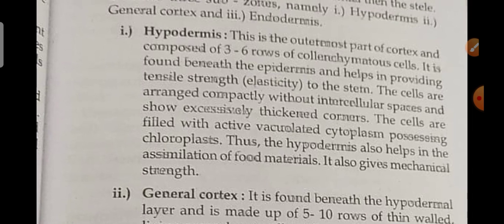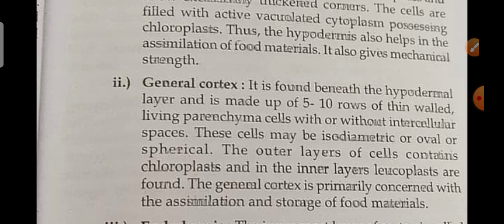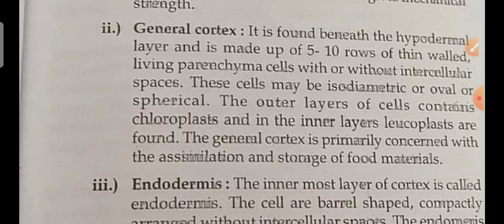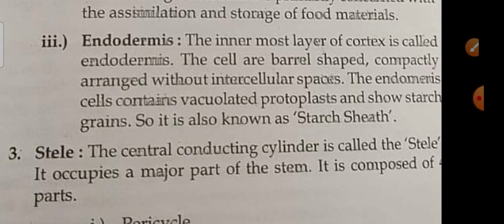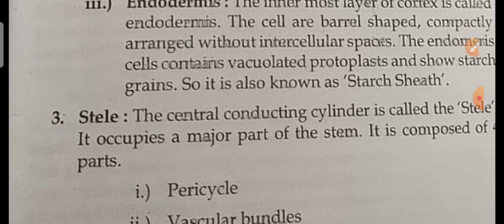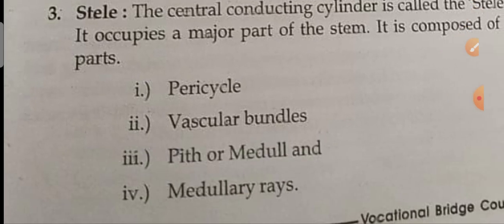Hypodermis is the outermost layer of the cortex, composed of 3 to 6 layers. General cortex is found beneath the hypodermal layer and is made up of 5 to 10 rows. Endo means inside; the innermost layer of the cortex is called endodermis. The stele is a conducting cylinder, and it occupies these parts.